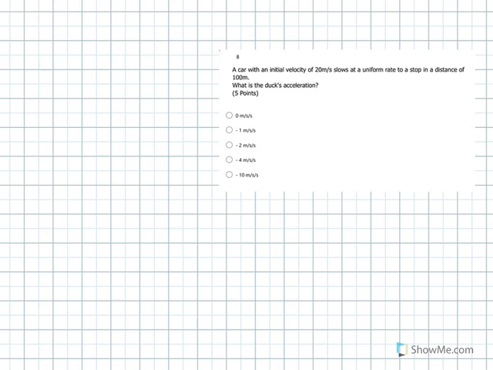All right. Either I should change the car to a duck, or I should change the duck to a car. Okay? To be consistent. Sorry about that, folks. It happens. In any case, let's just say it's a car, all right? So we have a car with an initial velocity. I'm going to draw a little picture, first of all.